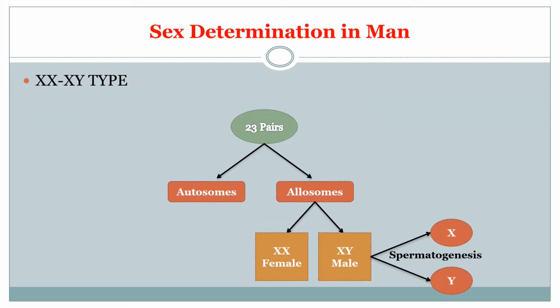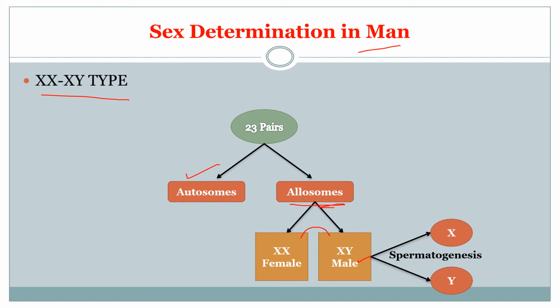Next, let's go for the sex determination in case of man. In man, the sex determination is considered to be XX-XY type. Out of 23 pairs of chromosomes, 22 are exactly the same in male and female, and those are said to be the autosomes. And a pair of X chromosomes is present in female and XY in case of male, and these XX or XY are said to be the sex chromosomes or allosomes.